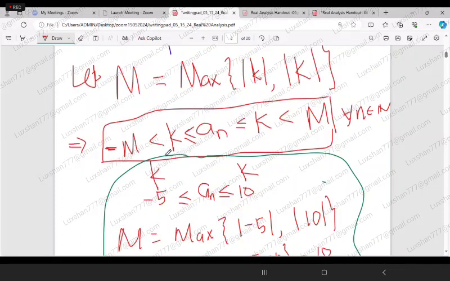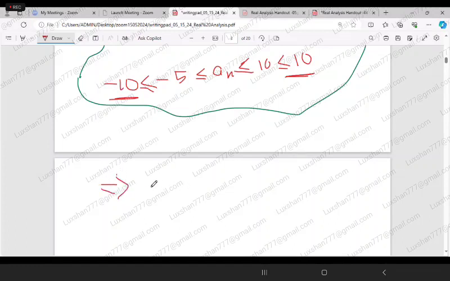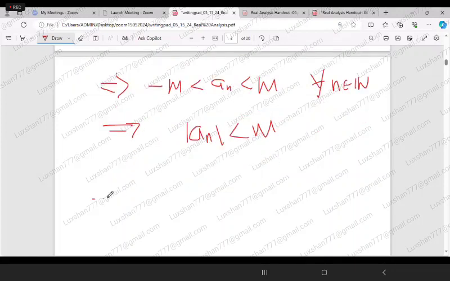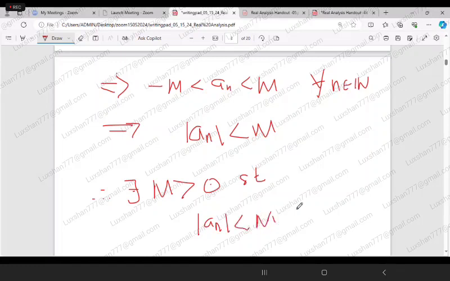Therefore, from this one you understand that minus M is less than a_n is less than capital M for all n belongs to N. So this is nothing but mod of a_n less than capital M. Okay, so we can conclude that there exists capital M greater than 0 such that mod of a_n is less than capital M for all n belongs to N. So that concludes the proof. That is what we want to prove.